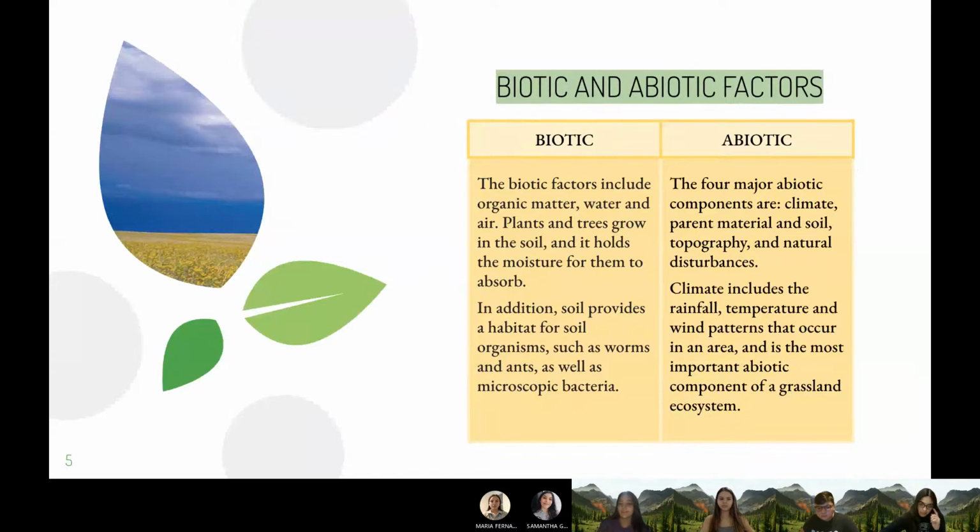Now we have some biotic and abiotic factors that are present in the grassland. Some biotic factors include organic matter, water, and air. Plants and trees grow in the soil, and it holds the moisture for them to absorb. In addition, soil provides a habitat for soil organisms such as worms and ants, as well as microscopic bacteria. Some abiotic factors, well, there are four that are very important: climate, parent material in soil, topography, and natural disturbances. Climate includes the rainfall, temperature, and wind patterns that occur in an area, and is the most important abiotic component of the grassland ecosystem.